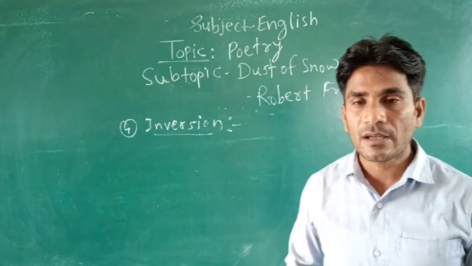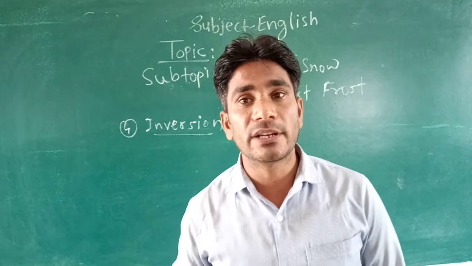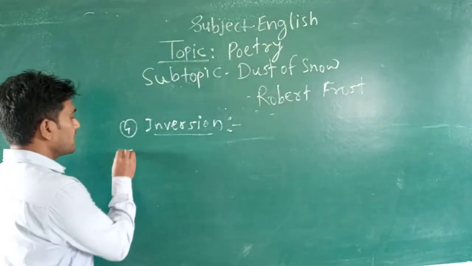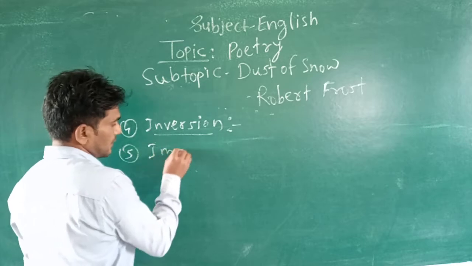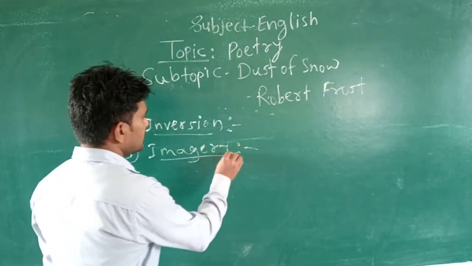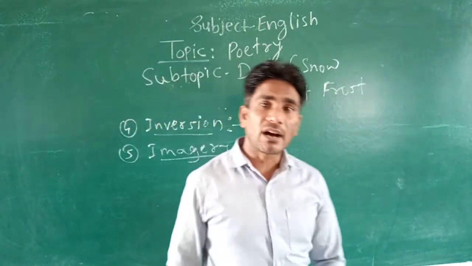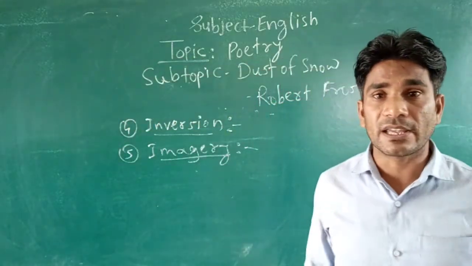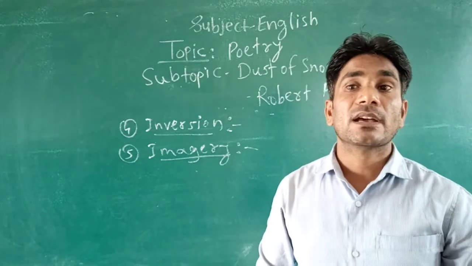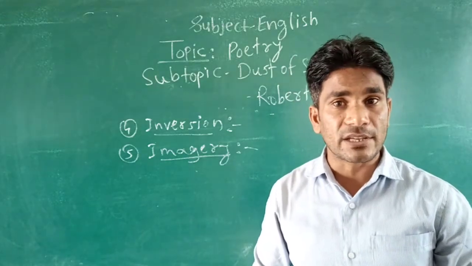Okay. Now the last poetic device that is used in this poem is imagery. Imagery is also a poetic device. Imagery, as I have told you already in our previous class, what is imagery?